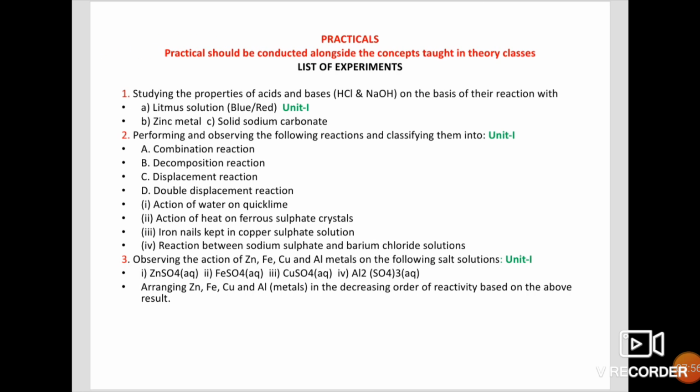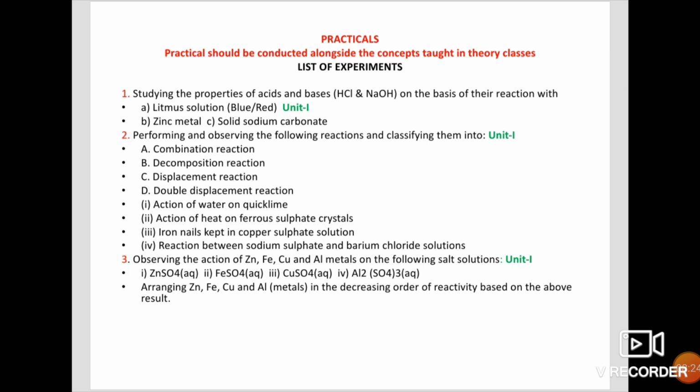Next we will see the practicals. What are the practicals you have as per the revised syllabus? First one, studying the properties of acids and bases on the basis of their reactions with litmus paper, zinc metal, sodium carbonate. And second one, observing the following reactions and classifying them into combination, decomposition, displacement, double displacement reactions.